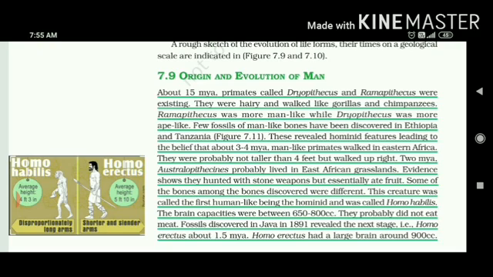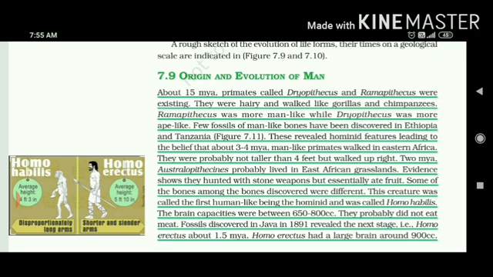But as you say Homo erectus, as we are today, they have shorter and slender arms, and the average height is 5 feet 10 inches, right? So the brain capacity found was 650 to 800 cranium capacity. Cranium means related with the brain. They probably did not eat meat, so they were vegetarian, we can say. Fossils discovered in Java in 1891 showed that the next stage had come, that is Homo erectus. That is about 1.5 million years ago.